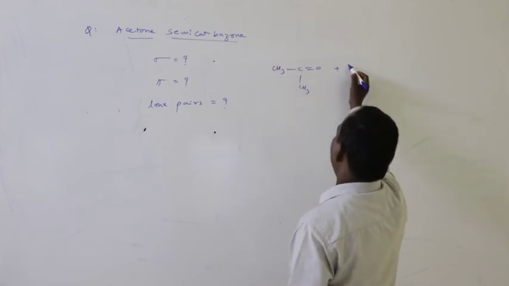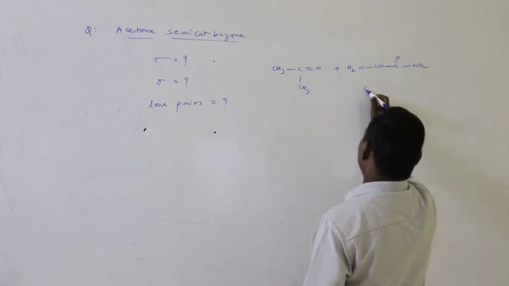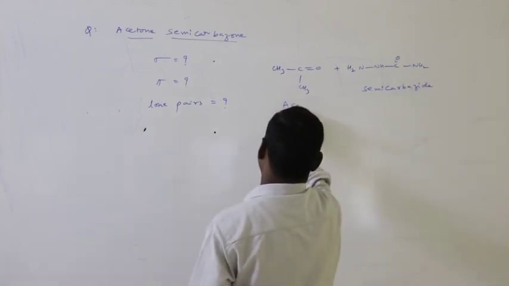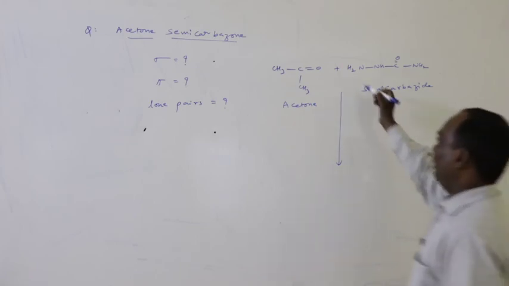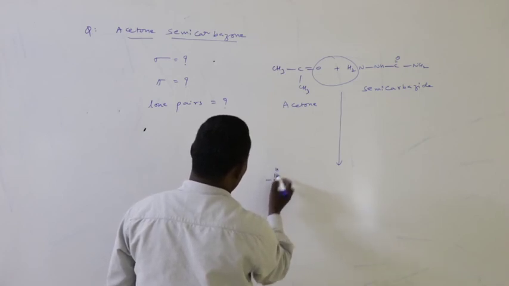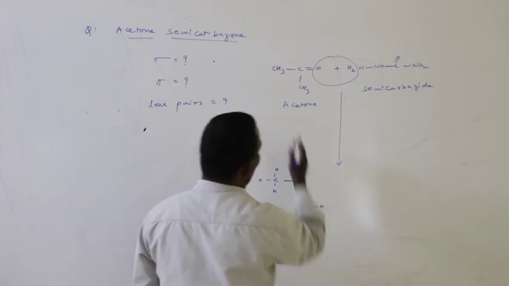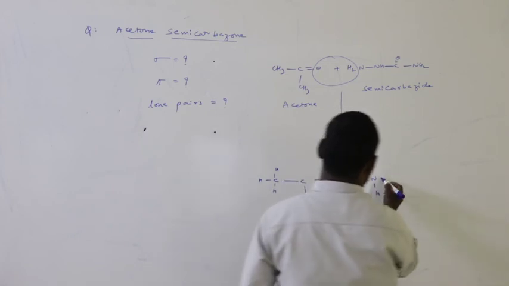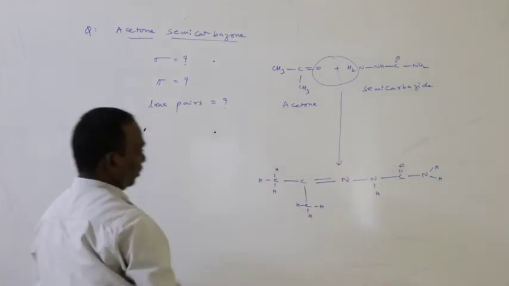On treatment with semicarbazide, which is NH2 NH CO NH2, with removal of water, it produces CH3 C double bond N NH C double bond O NH2. This is called acetone semicarbazone.